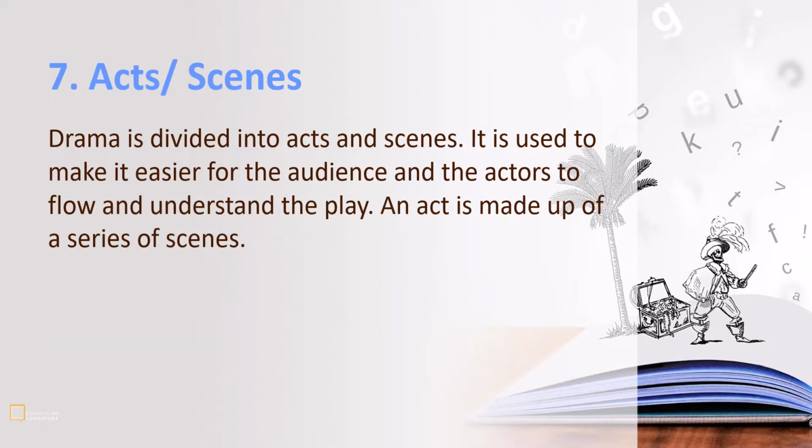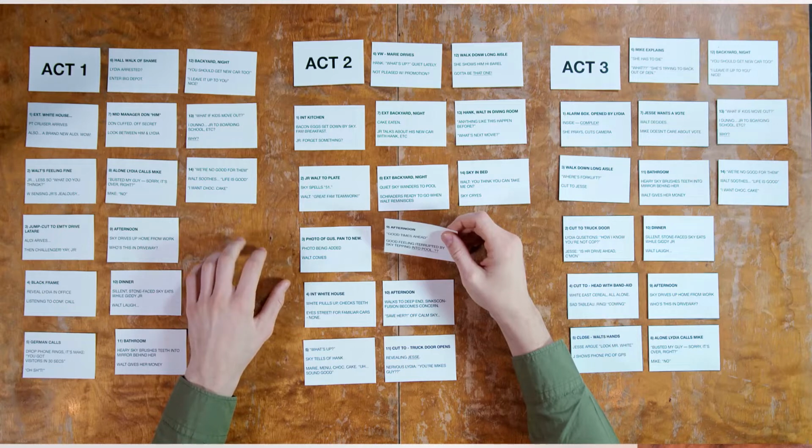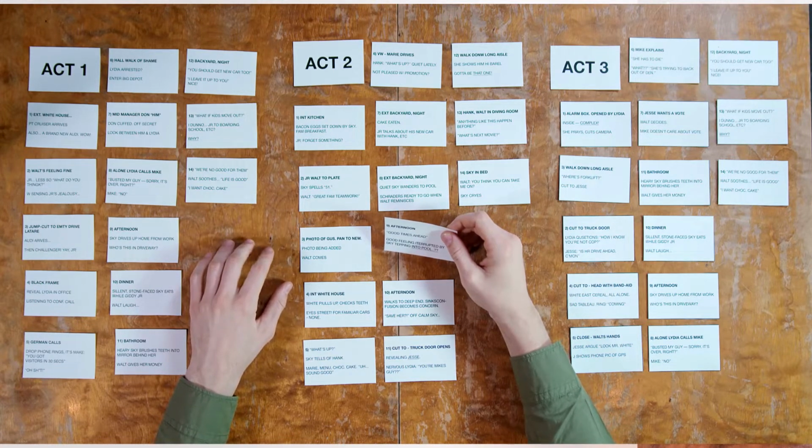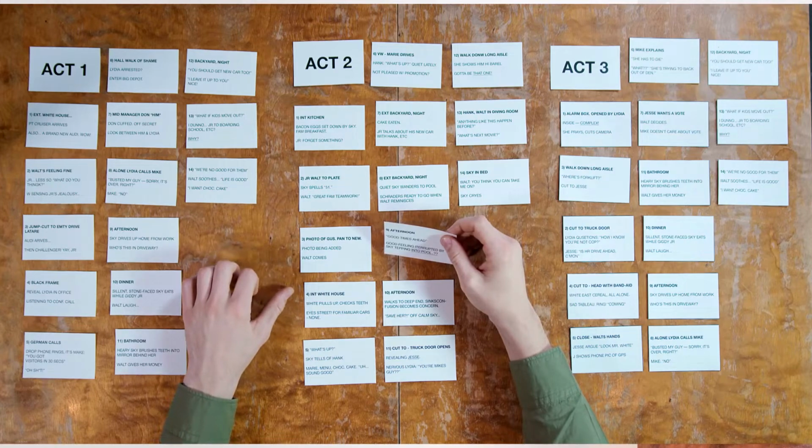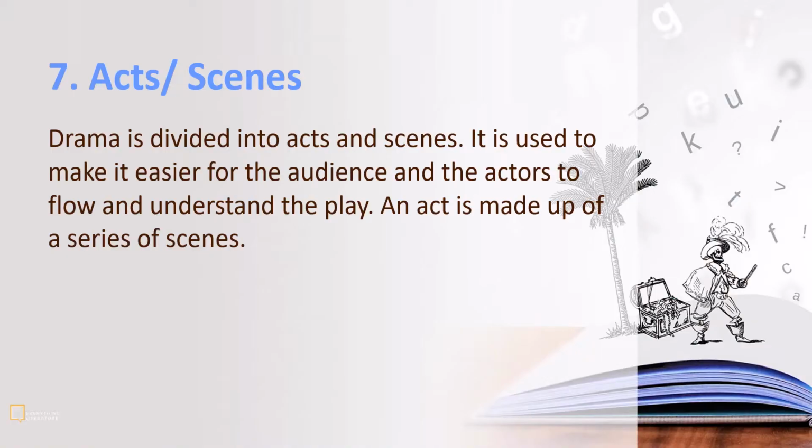Acts and scenes. Drama is divided into acts and scenes. It is used to make it easier for the audience and the actors to flow and understand the play. An act is made up of a series of scenes. In fact, what distinguishes drama in the first place as a genre of literature compared to poetry and prose is because drama is written in acts and scenes. Prose is written in chapters and paragraphs, while poetry is in lines and stanzas. So acts and scenes are one of the bedrocks of drama as well.